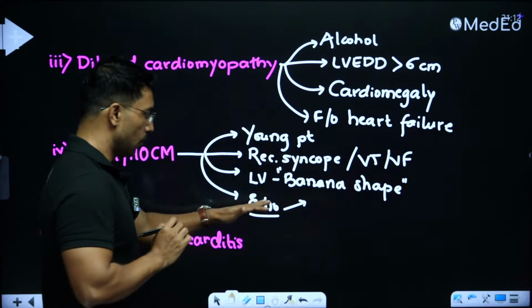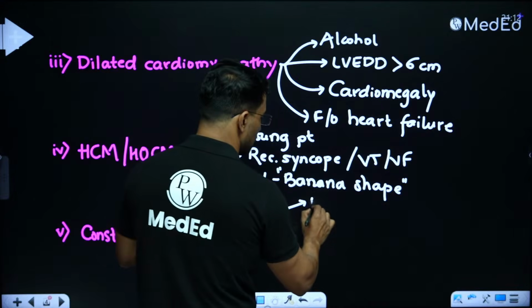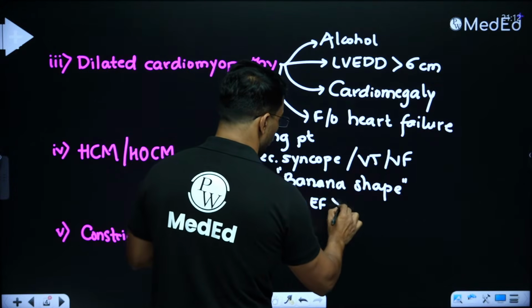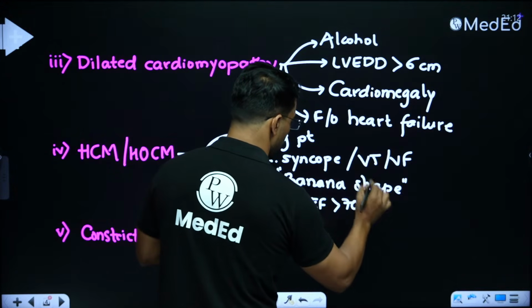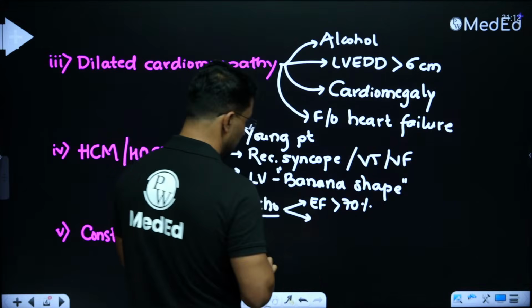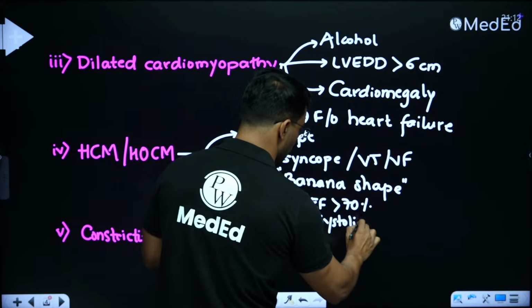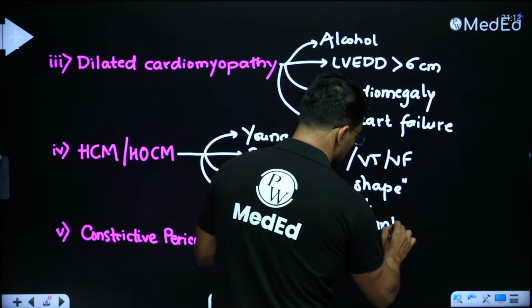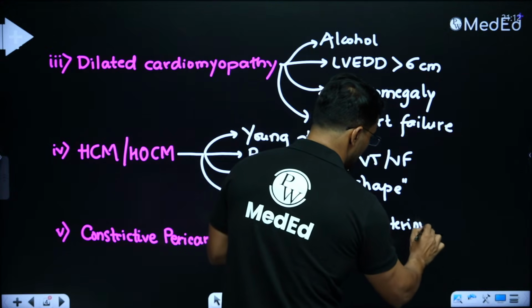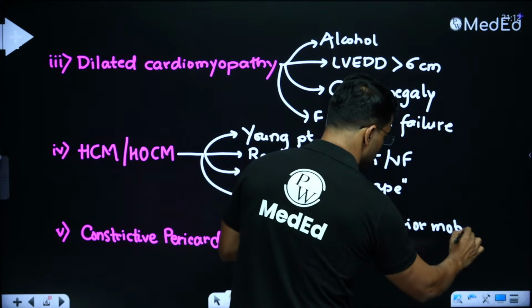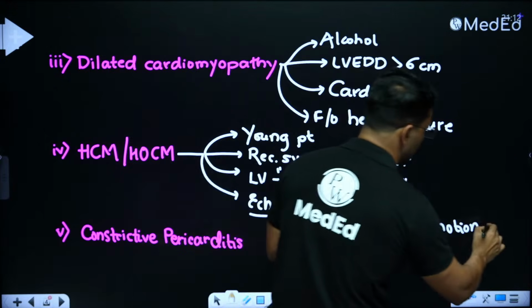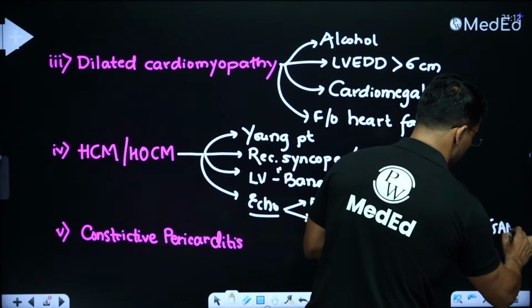What are the clues? One of the clues on the echocardiography is that their ejection fraction will be more than 70%. Second, there will be systolic anterior motion or SAM. Now, what is this? The mitral leaflet moves anteriorly during the systole. So, we call it a systolic anterior motion or SAM.